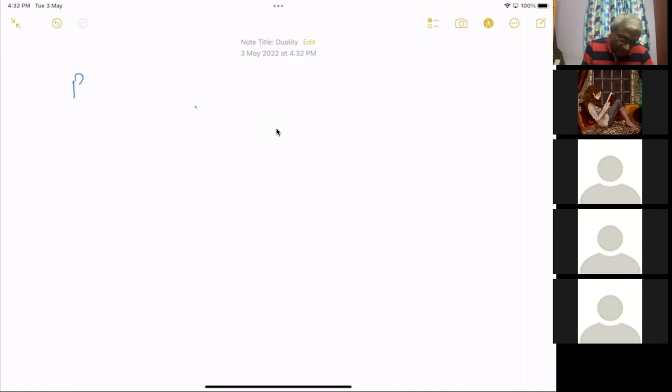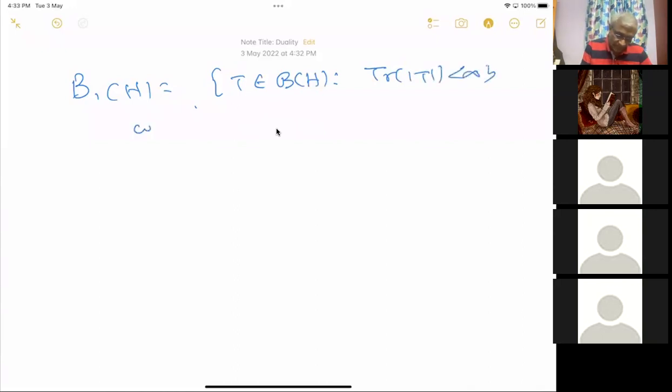We define trace class operators as all those T in B of H such that trace of mod T is less than infinity, where mod T is the square root of T star T, which is a positive operator. This is mod T of any operator. So that has finite trace, and that is what is called trace class operators.